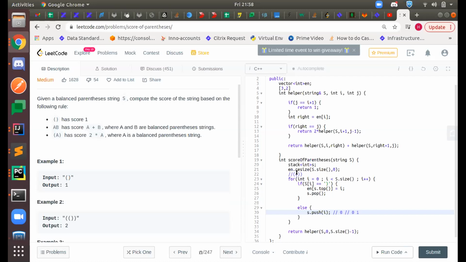Now I see a closing one, at index 2, so my i will be 2. In this line, en of top, what is my top? 1, right? So en of 1 is 2. Essentially I kept track of this inner parenthesis.